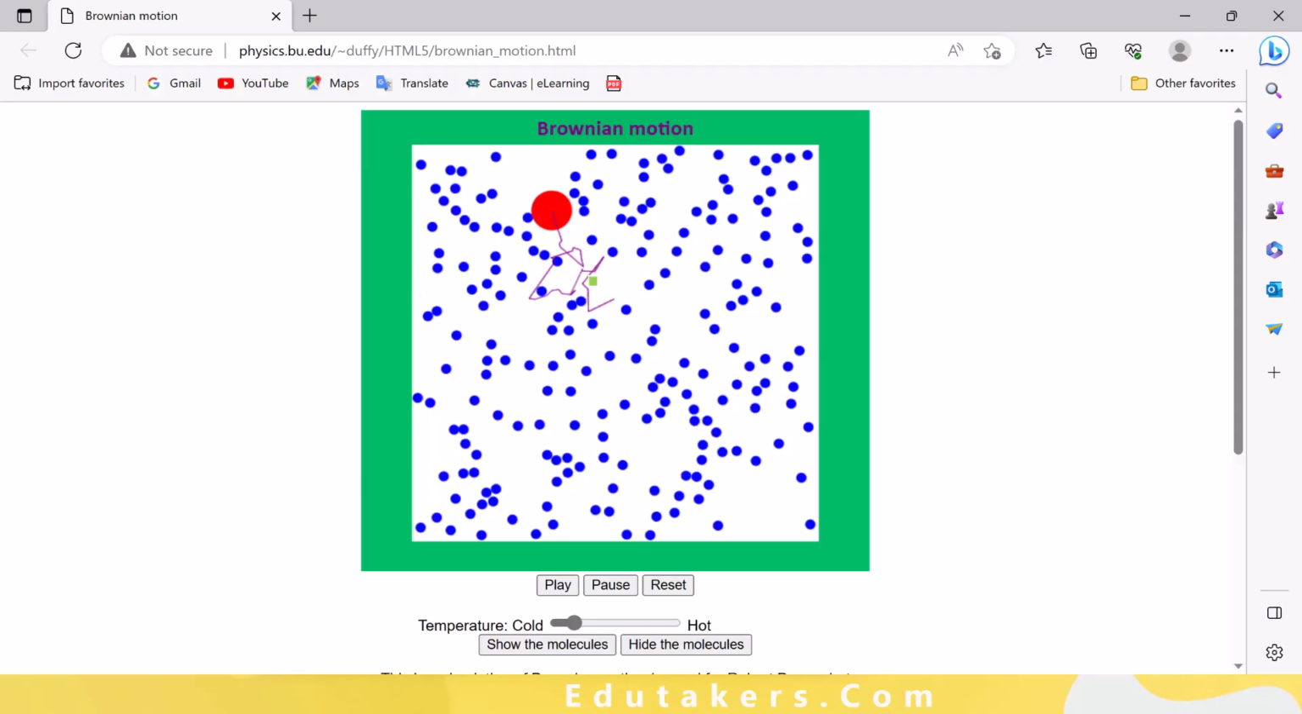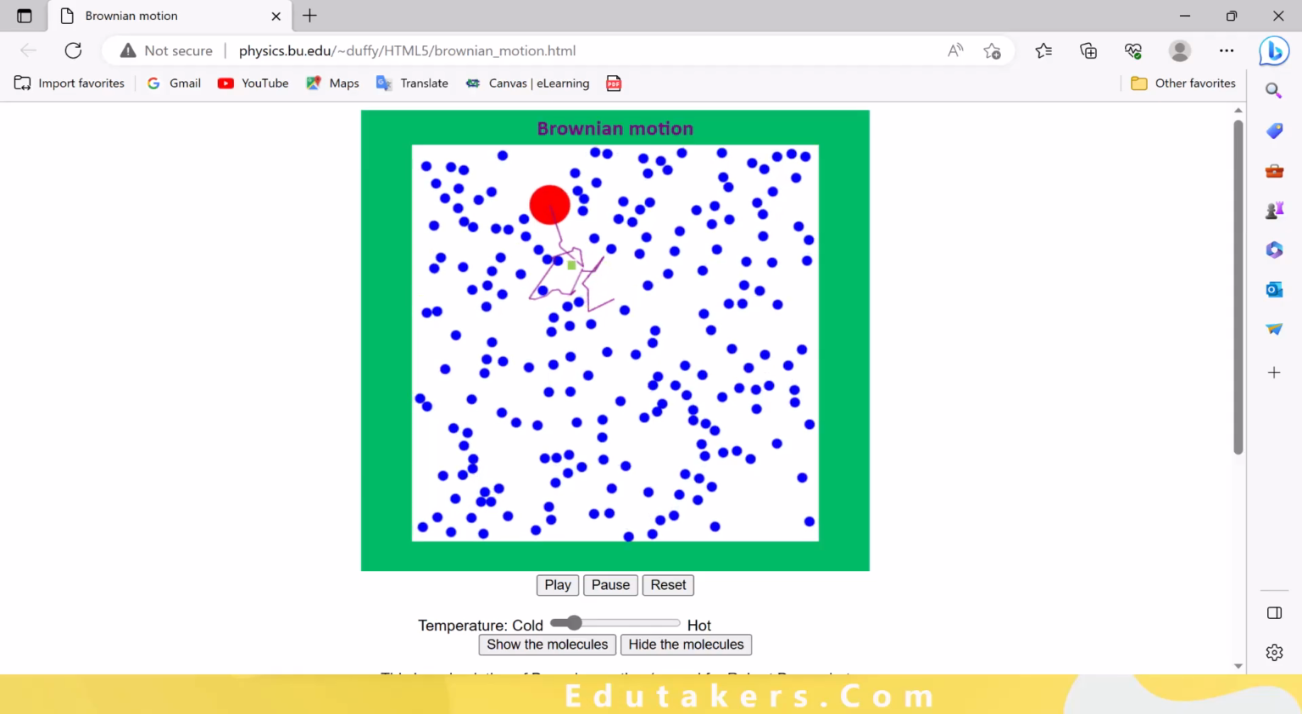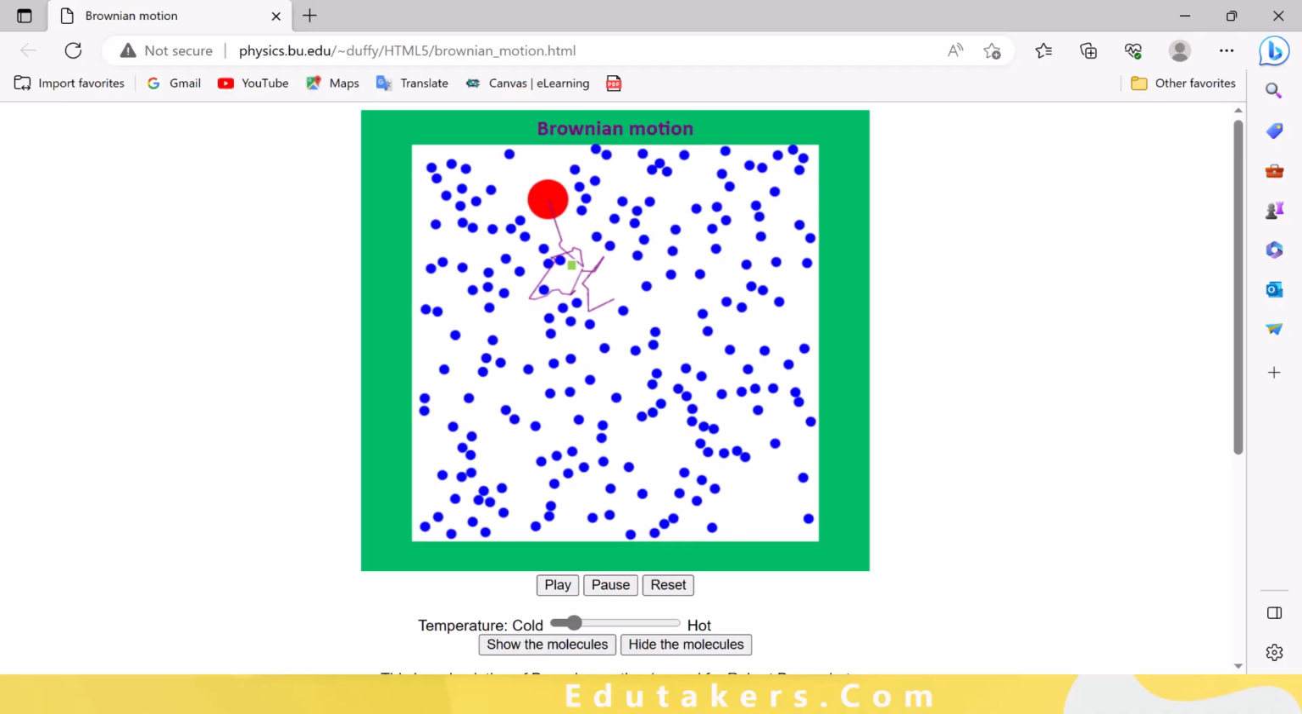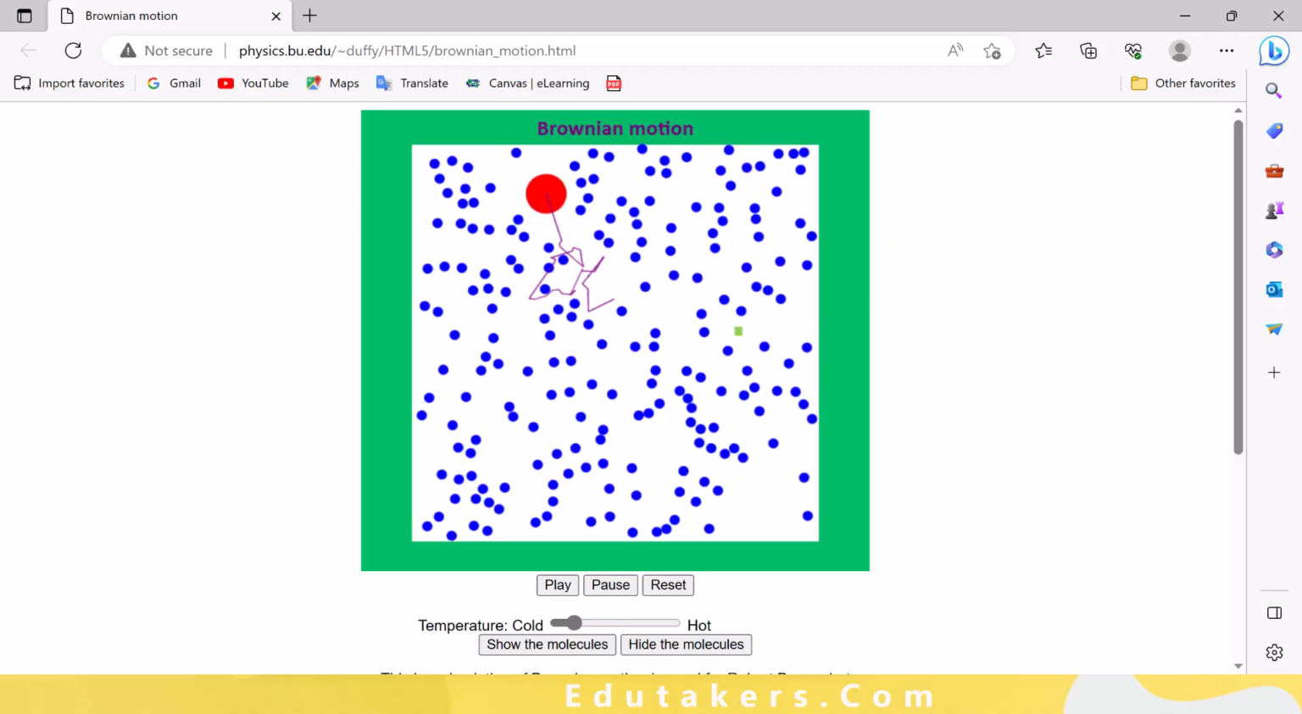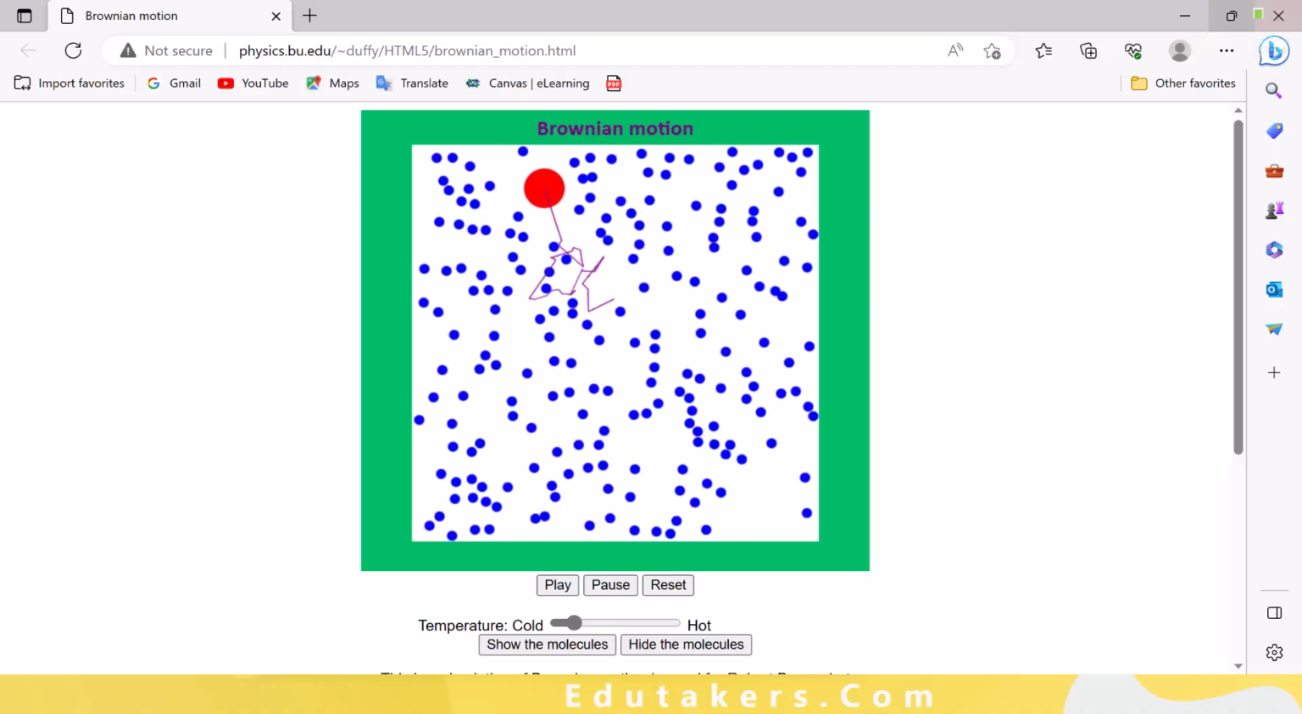You can see this zigzag track, that this is the path that is followed by this smoke particle, and it moves in a zigzag manner. You can also practice this as well. It's present in your account. Let's go back.